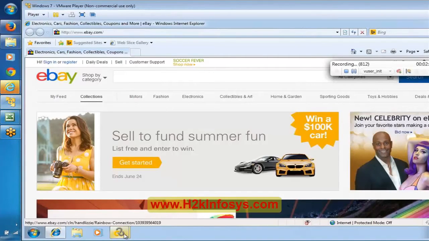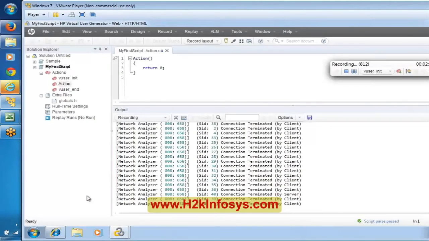Moreover, if you open this particular script, under my first script, if you see under user init, as of now you don't see any script. Can you all observe this? As of now, under user init, we did not record any steps, but it is saying it has recorded 8 steps. It means it just recorded the events, the communication between the client and the server. It is going to generate a script once we stop. I will let you know. As of now, it did not record anything.